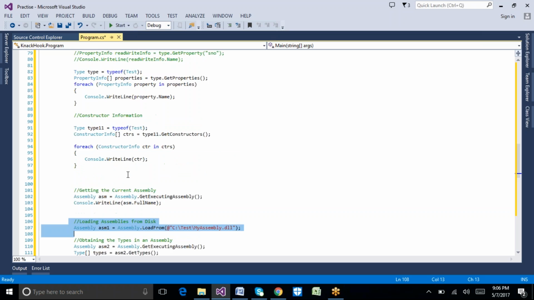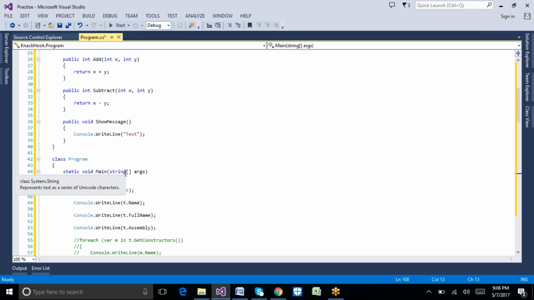Okay, so let me repeat again. The purpose of reflection is very straightforward. It gets the actual class information at runtime. Getting the metadata information of a class at runtime is called reflection.